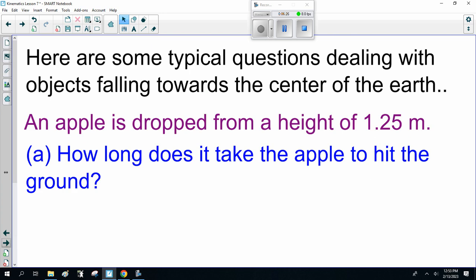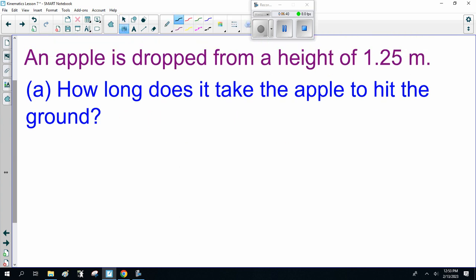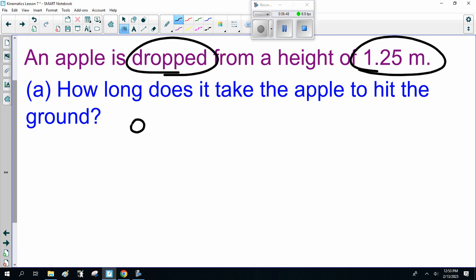Now, here are some typical questions dealing with objects falling towards the center of the Earth. An apple is dropped from a height of 1.25 meters. A, how long does it take the apple to hit the ground? So first things first, underline or highlight everything important. Height, and it's dropped. So there's the apple falling. So V initial, V final, acceleration, displacement, and time.